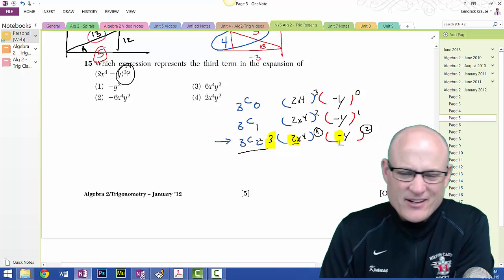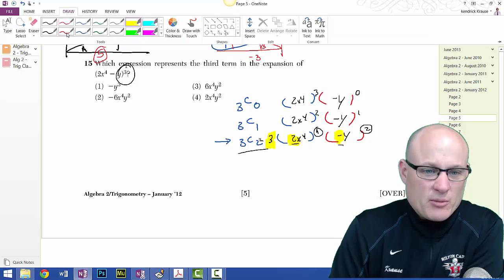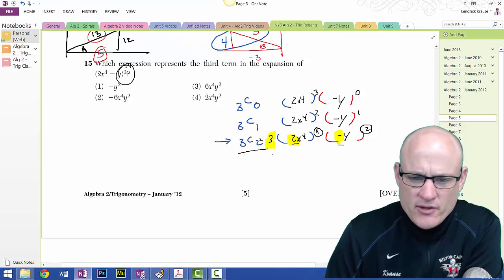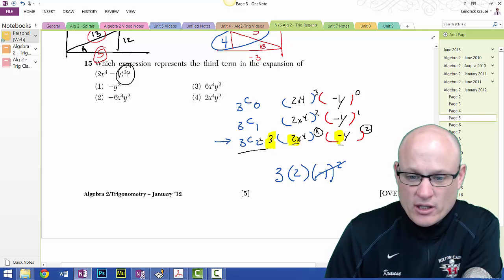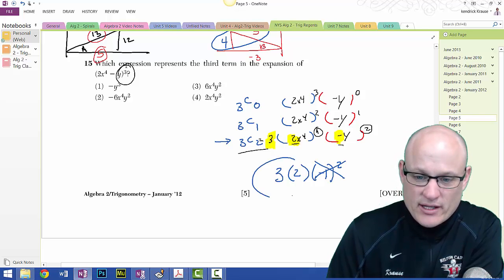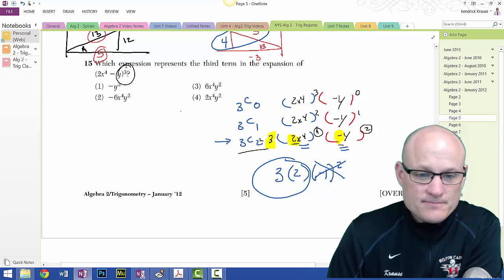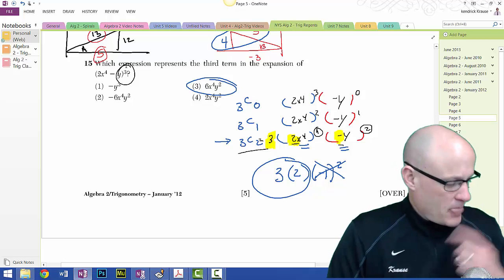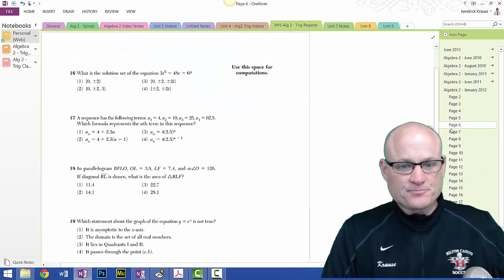Well, I don't need my calculator for that, and that's why I wanted to come back here, because this is just 3. This is 2 to the 1. That's just 2. And this is -1 squared, and -1 squared makes it positive, and that just goes away. So I end up with 6x to the fourth y. Choice 3. Done. Next problem. Wasn't as bad as I thought.